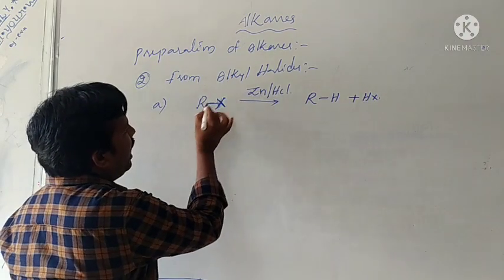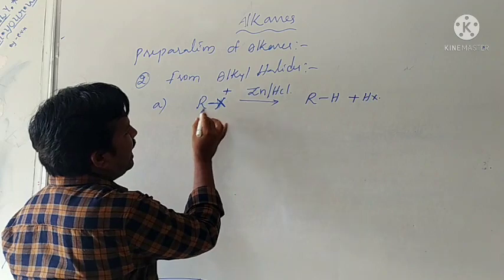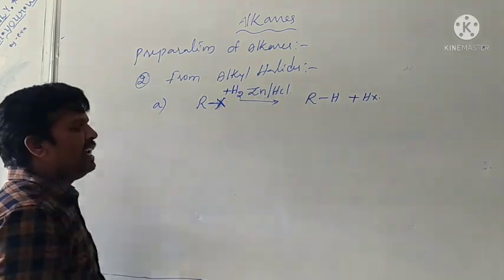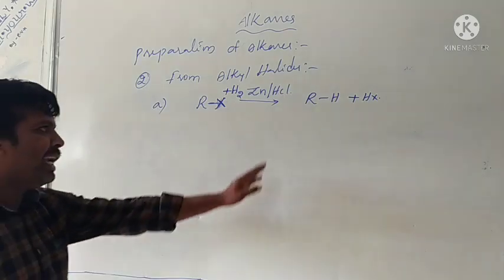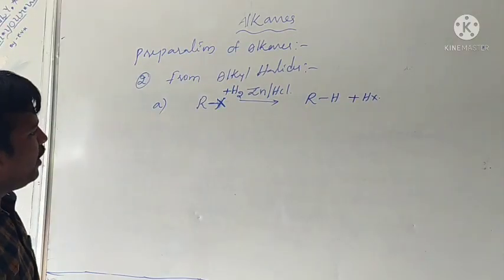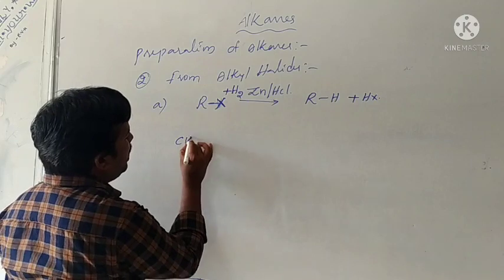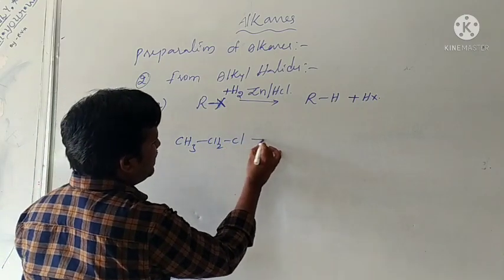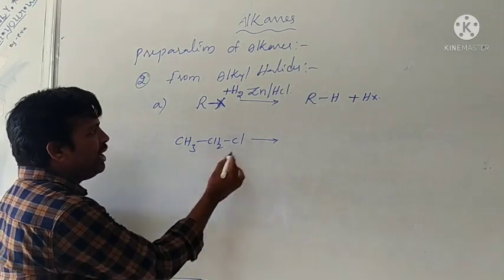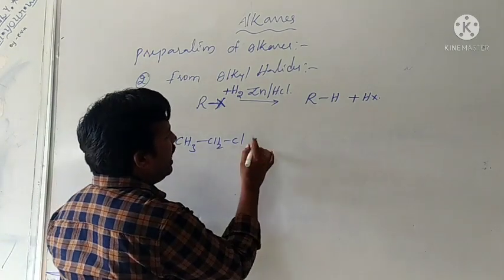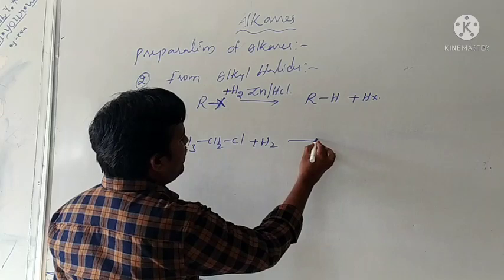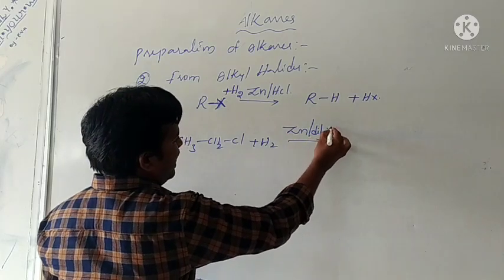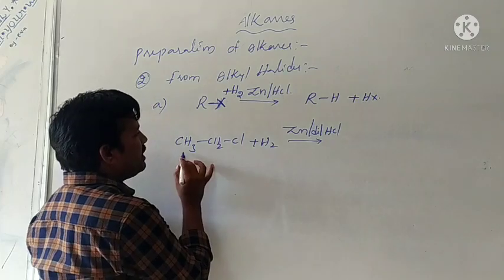When alkyl halides react with hydrogen in presence of zinc and HCl, alkanes form with removal of HX. Just take one example, CH3, CH2, Cl. Ethyl chloride undergoes reduction in presence of zinc and dilute HCl.